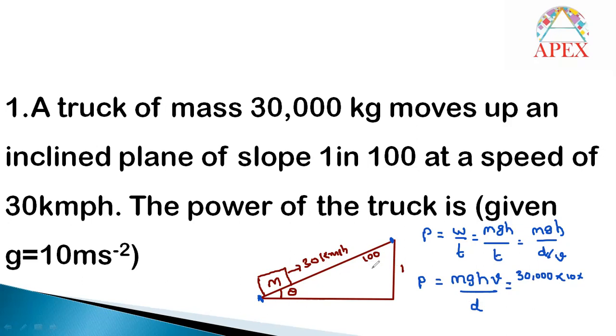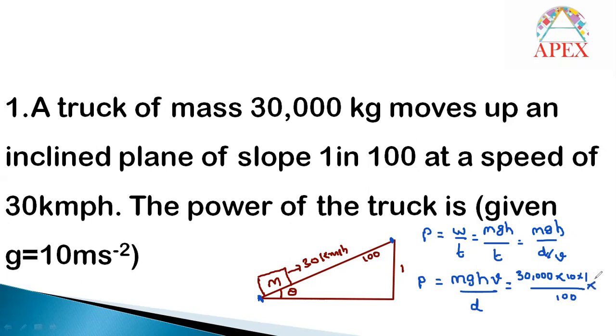1 in 100 in the sense, if it is divided into 100 parts, out of this 100, this height will be 1 part only. But in the formula we have that h by d. h by d means 1 by 100 you can write now. For h you cannot write 1. For d, you cannot write 100 directly, but for h by d, you can write 1 by 100. So in place of h by d, you can write 1 by 100.